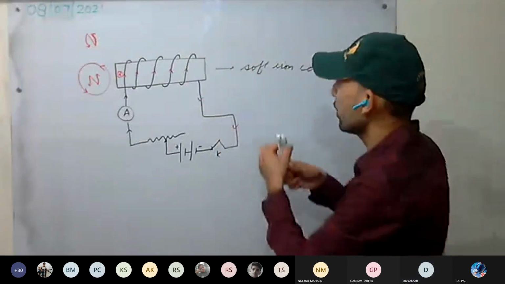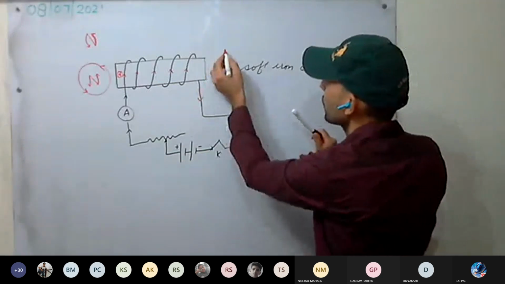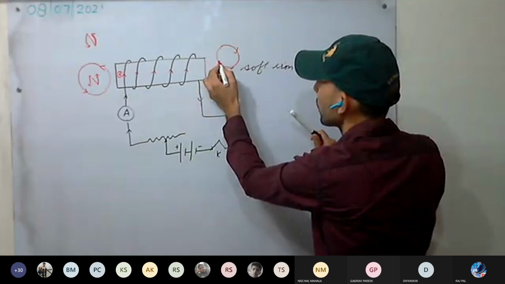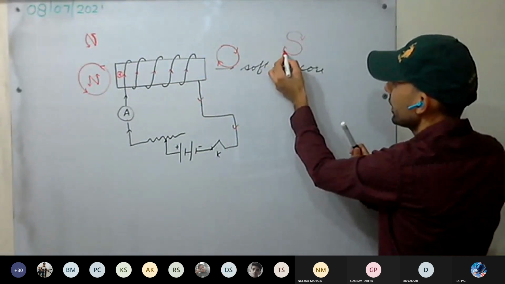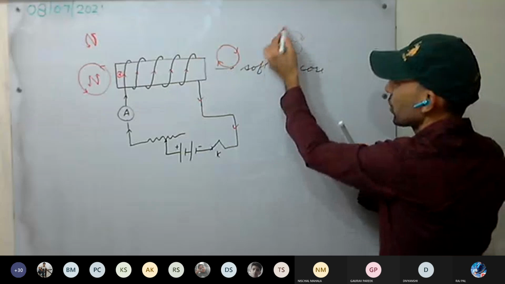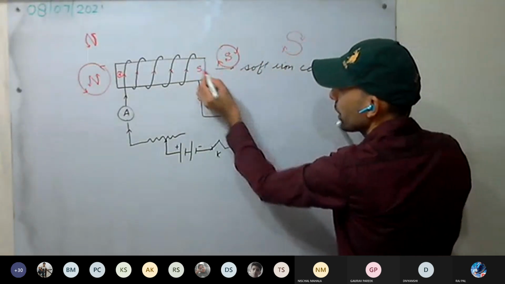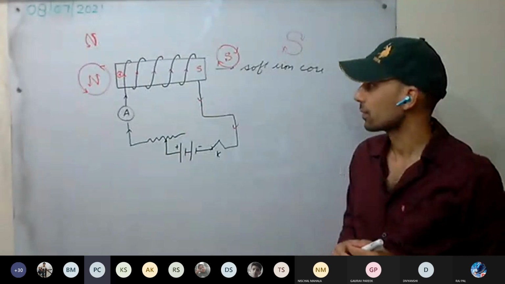So on this face we have clockwise. As you see, South, see here how it is flowing. Clockwise. So this will be our South Pole. Understood this one? Yes, sir.